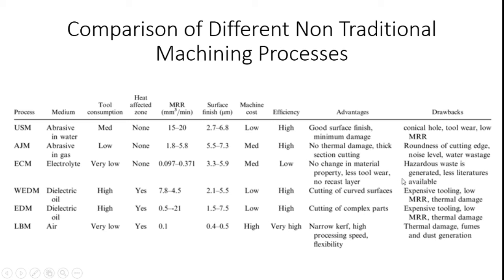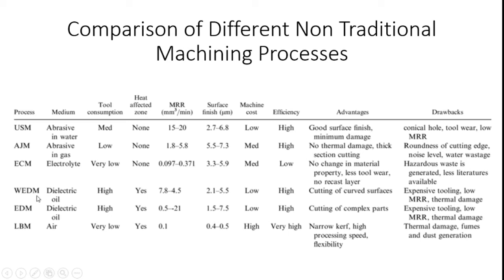And then drawbacks: hazardous waste is generated because we are replacing chemicals for generating the machined workpiece surface. So hazardous waste is also generated. It may be combined with the workpiece material chips. And fewer literatures are available, because a very small number of researchers are concentrating on electrochemical machining.